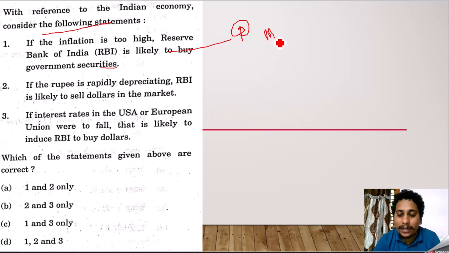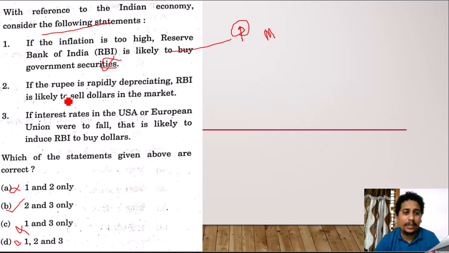Money supply को कम करना है या बढ़ाना है? Obviously it has to reduce. So when it is buying a government security, obviously government will pay cash, and the money supply may increase. So this will not at all work out. This is not the correct option. Go with the elimination technique. A will be wrong, C will be wrong, and D will also be wrong. Yes or no, guys? So B only, 2 and 3 will be the correct answer.